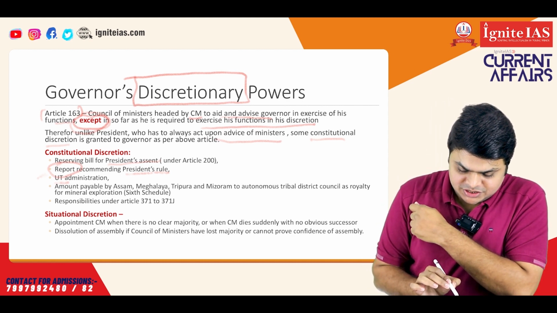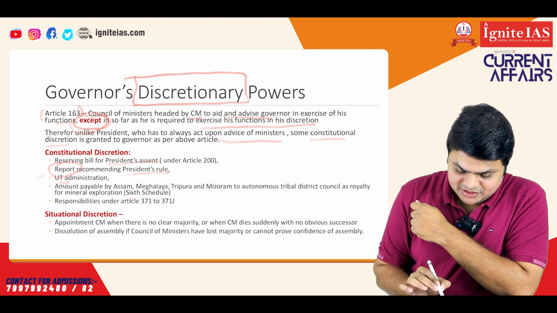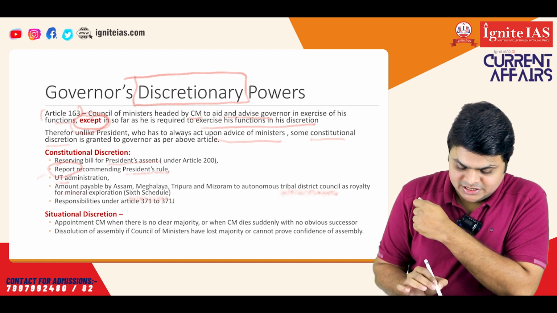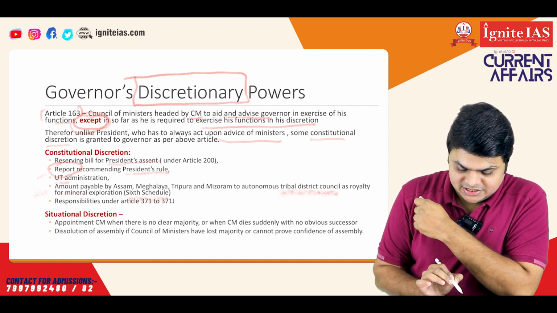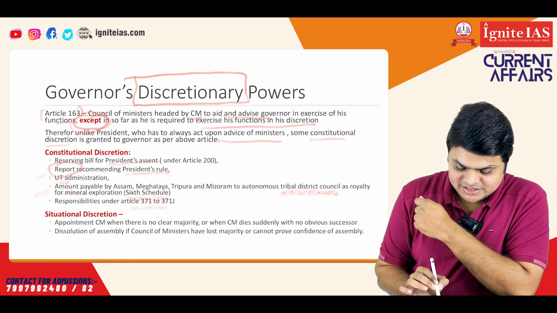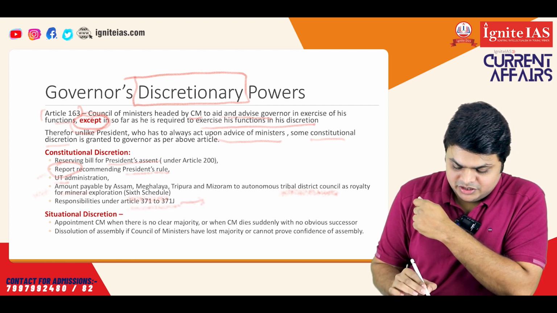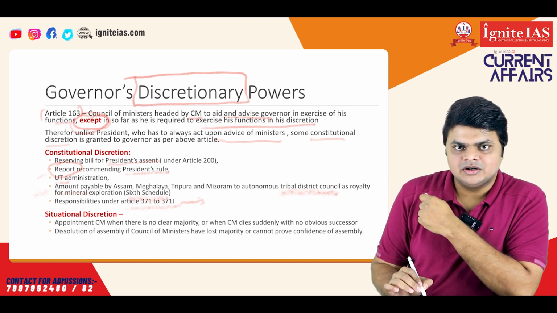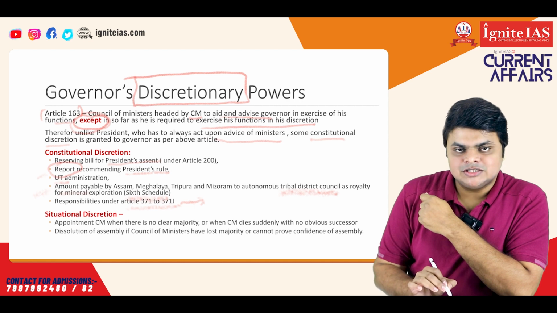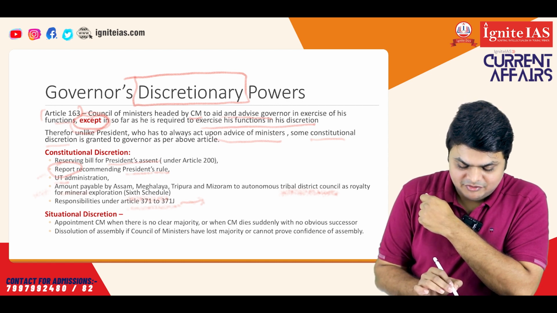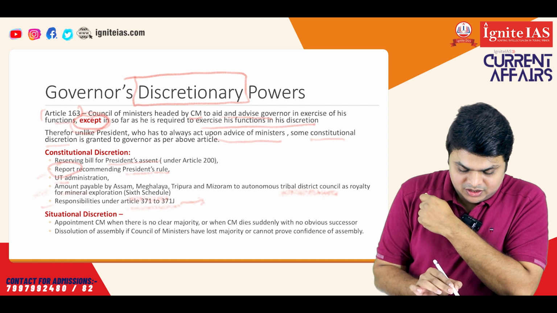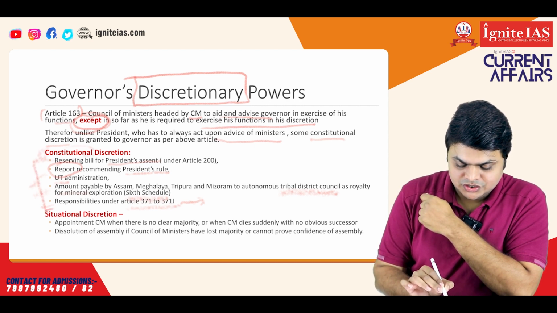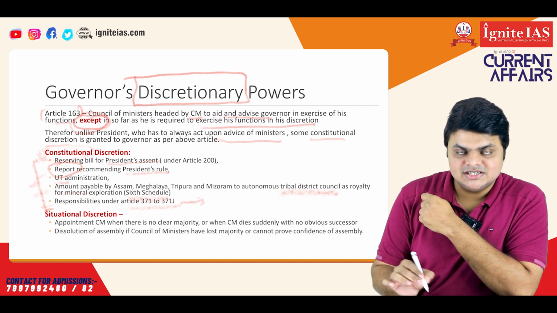Now, there are certain other provisions also. For example, one covers the 6th Schedule areas. There is a certain amount payable to the tribal district council as per the 6th Schedule. In that case, he has to exercise his own discretion, and there are also certain responsibilities under Article 371 to 371J. This is mainly for the development of backward areas, for example, Vidarbha or the hill areas in Manipur. So for their development, there are certain responsibilities in the constitution. In that case, the governor acts independently. So these 5 points are the constitutional discretions. That means it is mentioned in the constitution that in these cases, the governor has to exercise his discretion.